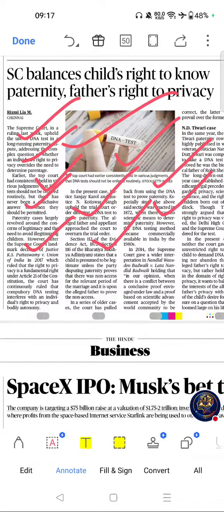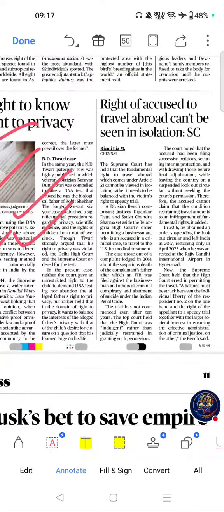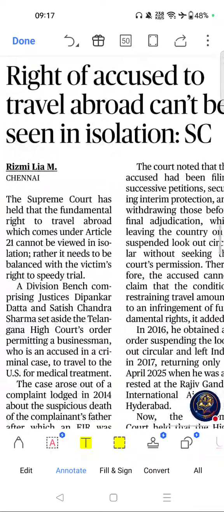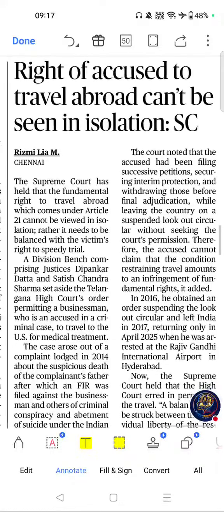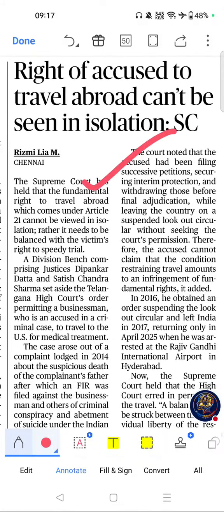Next important article from this page was this one. Right of accused to travel abroad cannot be seen in isolation by Supreme Court. If you see the importance, Article 21 remains a high priority UPSC topic. Speedy trial is a constitutional principle frequently asked in mains, an important case study for governance and legal reforms.